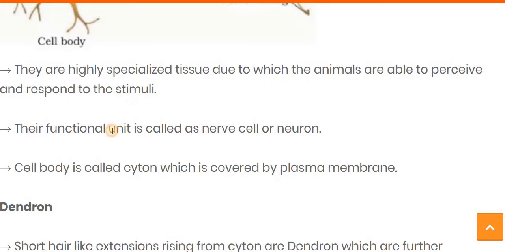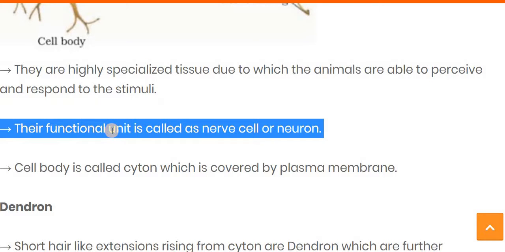Now their functions. The main functional unit of this nervous tissue is called the nerve cell, or you can say the neuron.